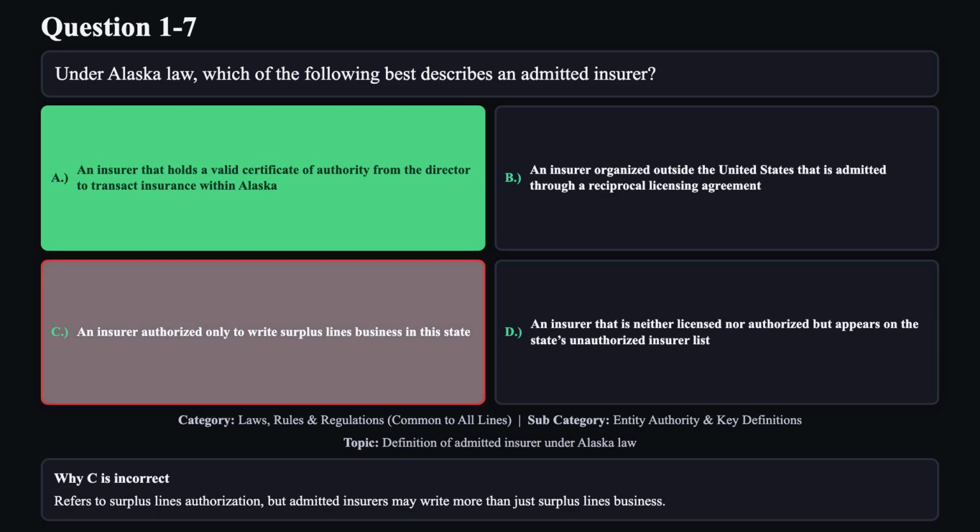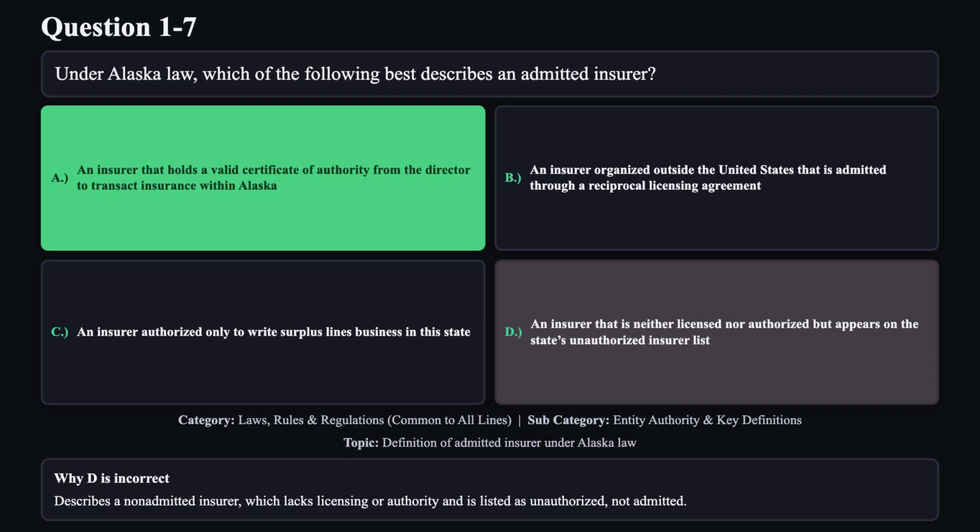Reason C is not correct. Refers to surplus lines authorization, but admitted insurers may write more than just surplus lines business. Reason D is not correct. Describes a non-admitted insurer which lacks licensing or authority and is listed as unauthorized, not admitted.